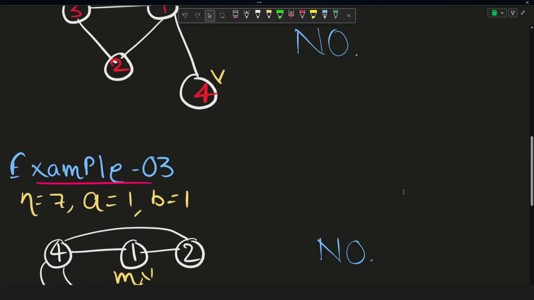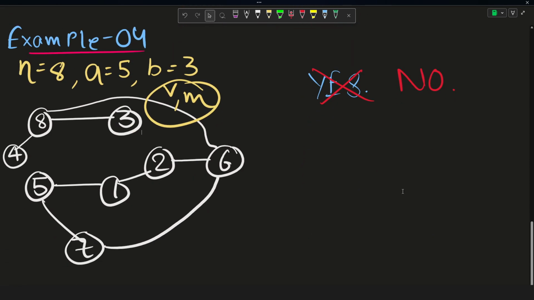Hope you understood these four examples very clearly, and I think these four examples are more than enough to make you understand the problem completely and to come to a particular solution. So if I now ask you to think about the logic that we will use while coding, what will we be thinking? As I told you, Marcel will always want to reach Valerio as soon as possible, while Valerio will try to escape Marcel as much as possible, right?